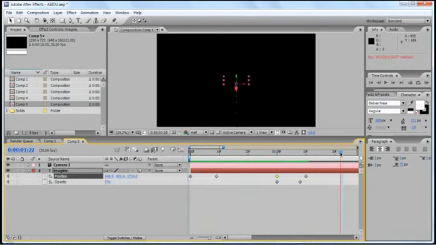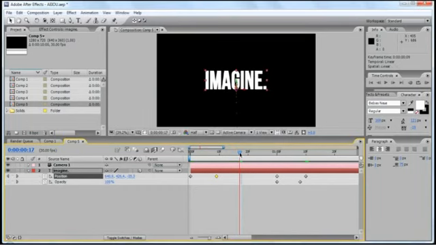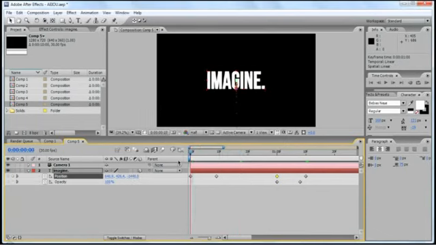Now, we can see the boomerang effect happening in between the second and third keyframe. Now, to avoid this, we will set the keyframe interpolation. Right-click keyframe interpolation and set the spatial interpolation to linear. We would also do this on the third keyframe. That way, it will look something like this. Now we also want to set easy ease. So just click on the second keyframe and hit F9.